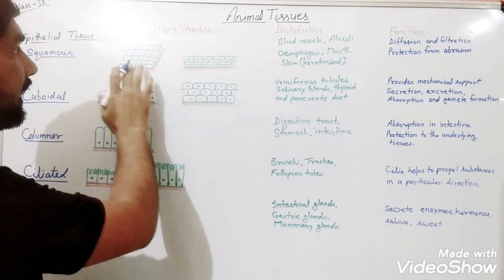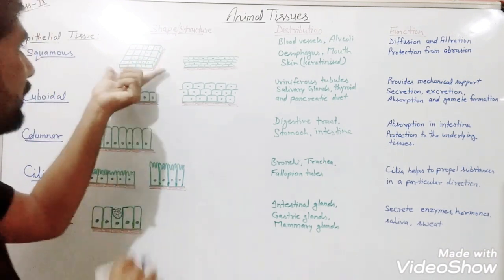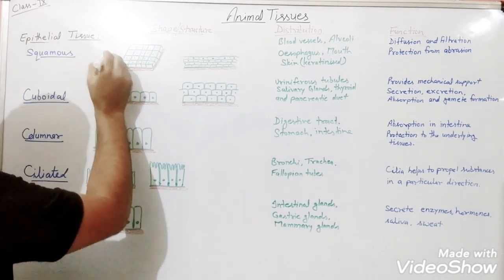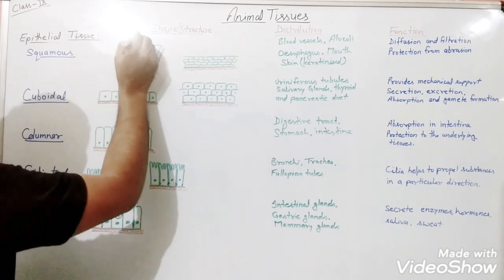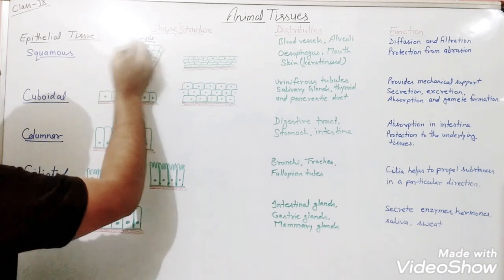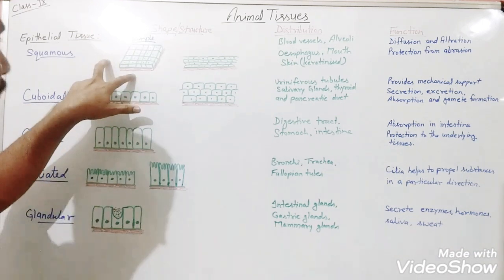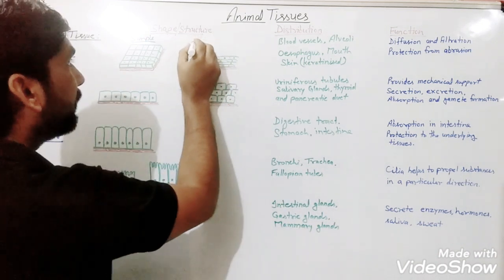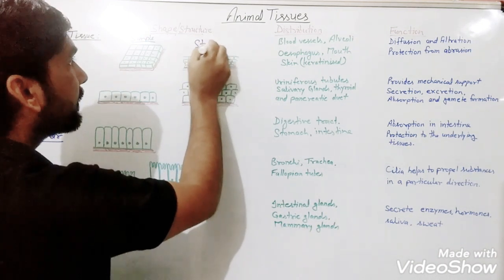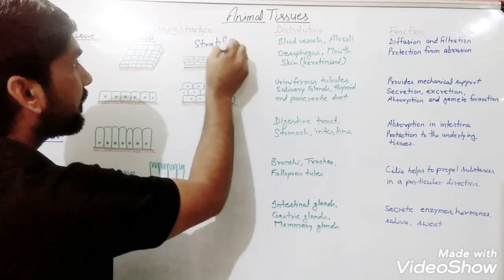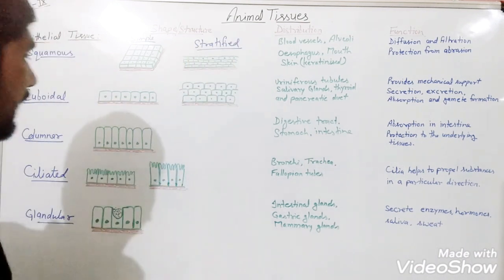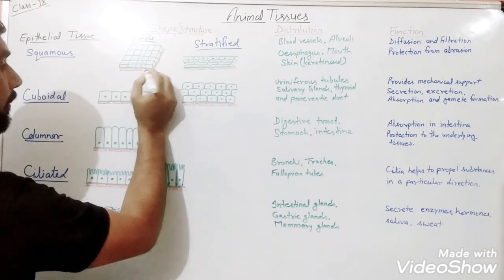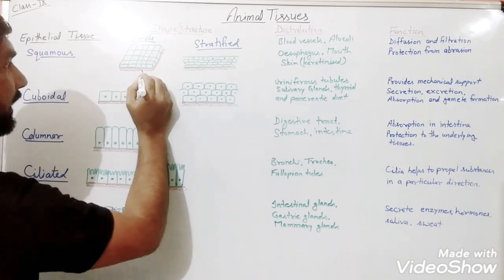And if they are present in a single layer, that is known as simple. It is what? Simple squamous epithelial tissue. And if it is present in multiple layers, then it is known as what? Stratified. And here is the basement membrane, as you know. This is what? Basement membrane.